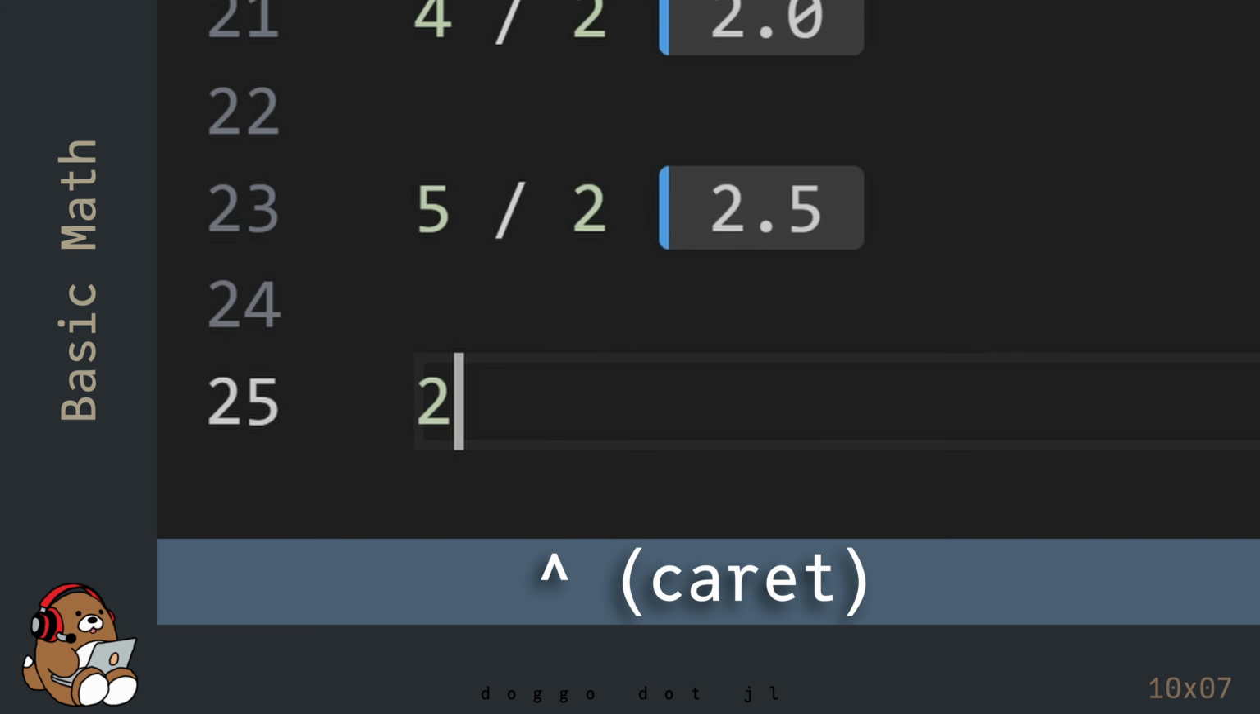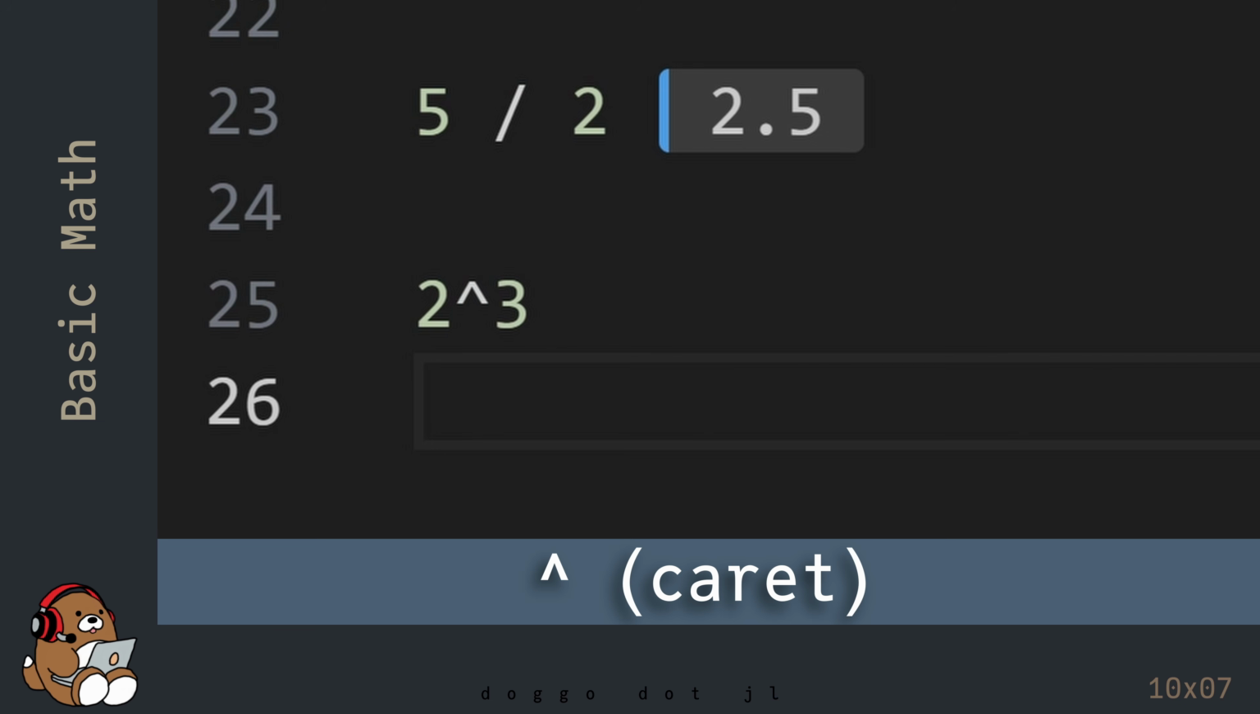For exponents, use the caret character. Caret is spelled C-A-R-E-T, and on most keyboards, it's Shift-6. So this is the code for 2 to the third power, or 2 cubed.